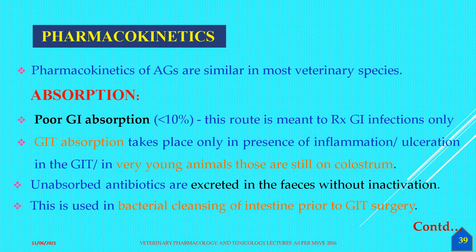Whereas gastrointestinal tract absorption takes place only in the presence of inflammation or ulcers. So that should be the criterion for entry of this particular antibiotic inside the cell. Especially in very young animals, they can absorb it if inflammation is there, especially in the stomach.